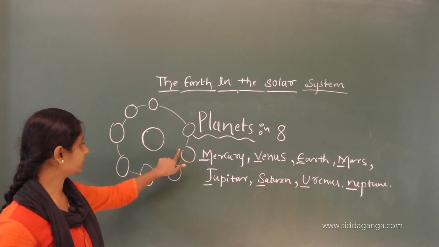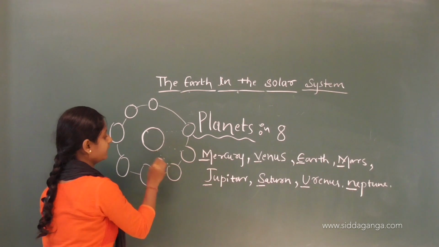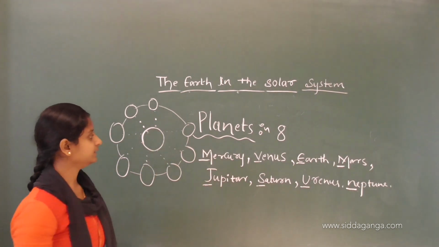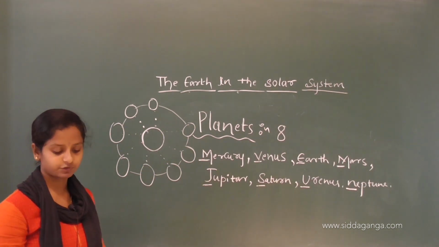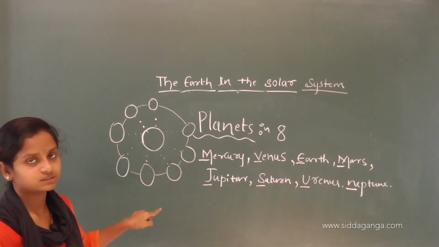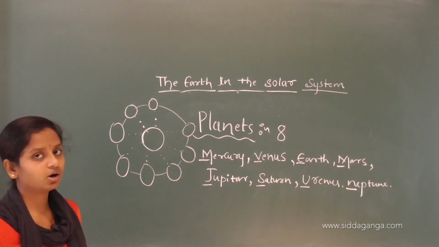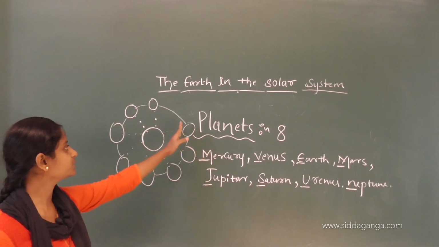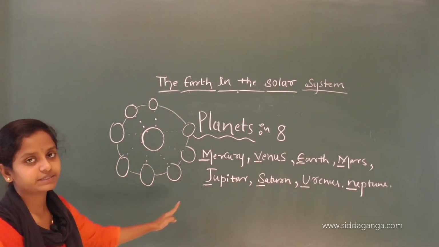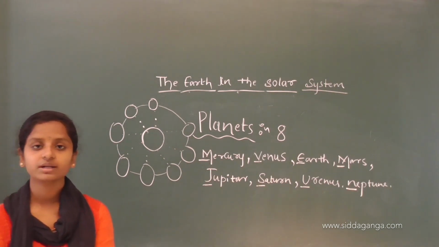They will have some particular distance between them and the sun, and they will move in this fixed path. These paths are elongated and they are called orbits. So, all these planets move in a fixed path, and this path is called an orbit.